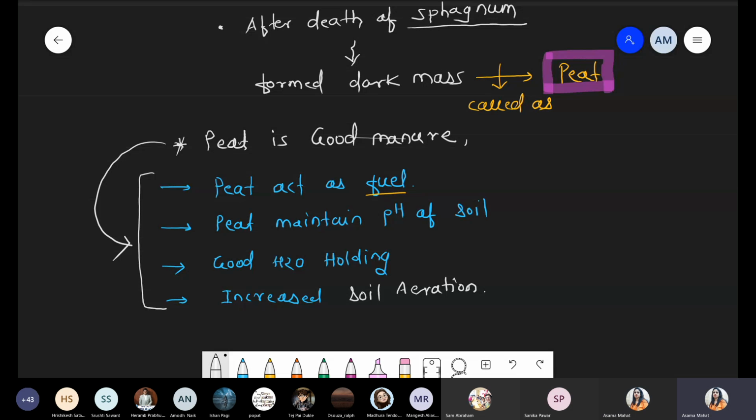Got it? Is this point clear, everyone? Is this point clear? Okay, Rishikesh. Padma. Okay.